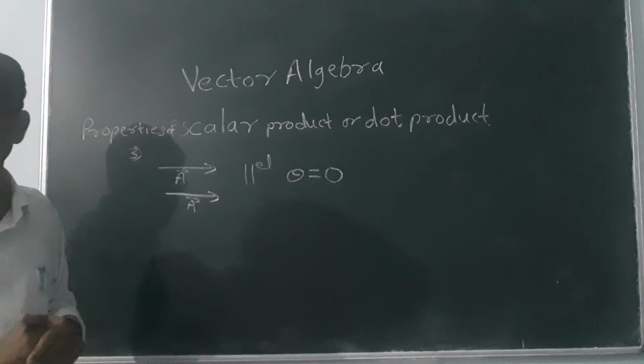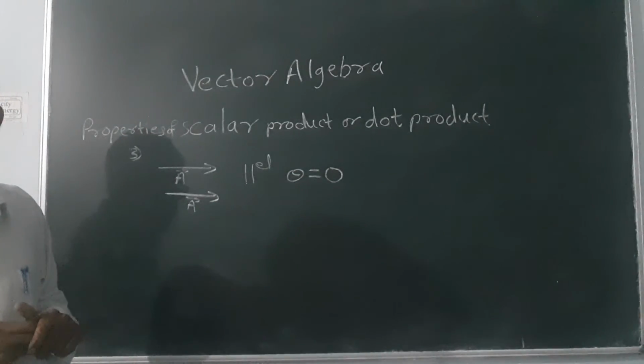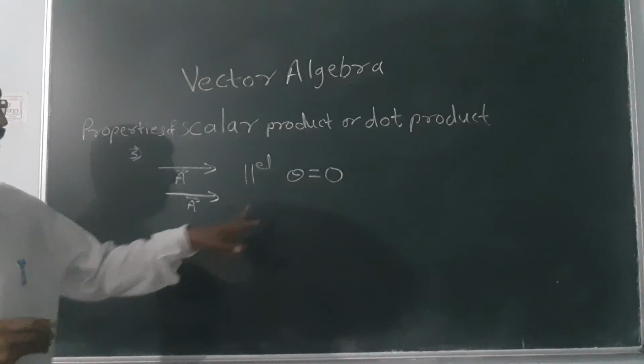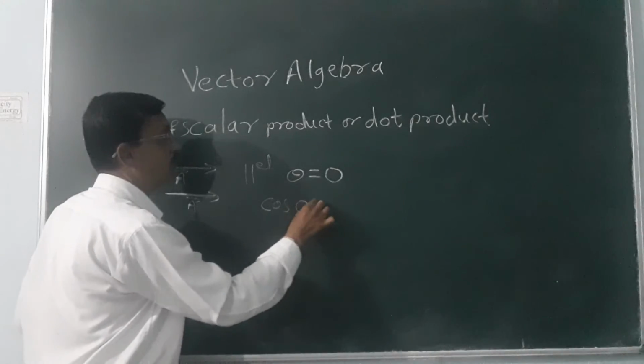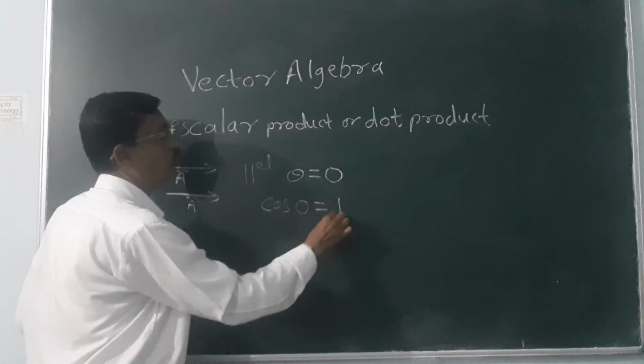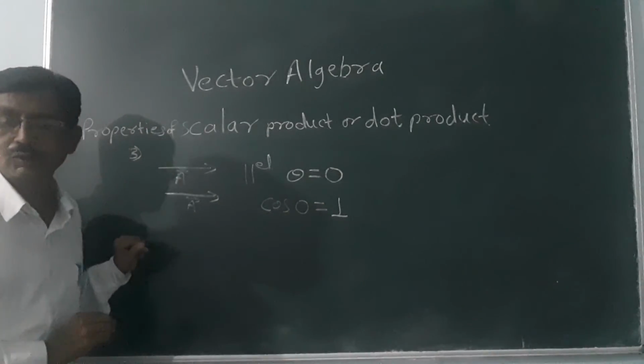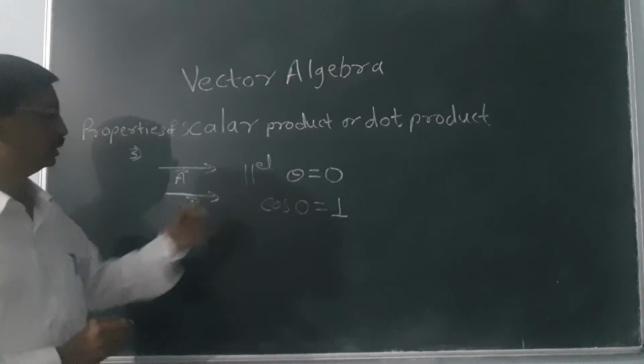That means theta is 0, and cos 0 is equal to 1.